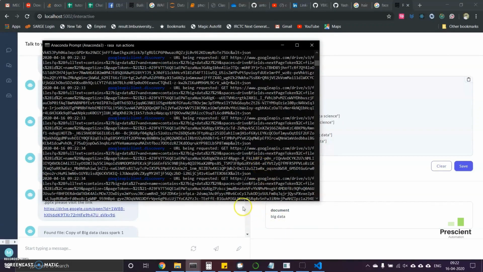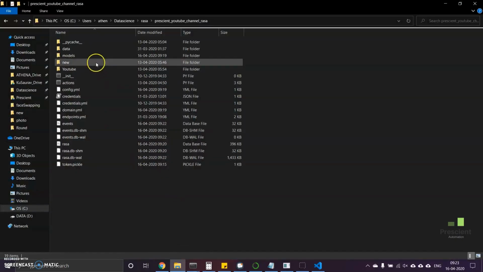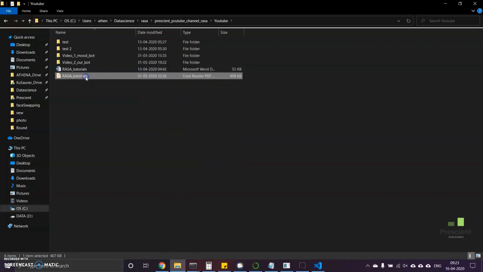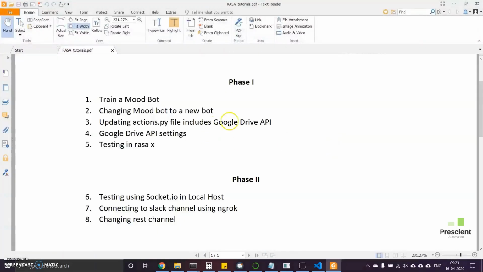In the next video we will learn something new, which we have already discussed here. Let me open it up. Till now we have completed the third video of phase 1, and next it will be a shorter video where we will learn how to use the Google Drive API, how to get the credentials file, and finally we will test this Rasa X bot with the endpoints. We will use Rasa core debug mode, where we will see the confidence level, test, and visualize a lot of things.